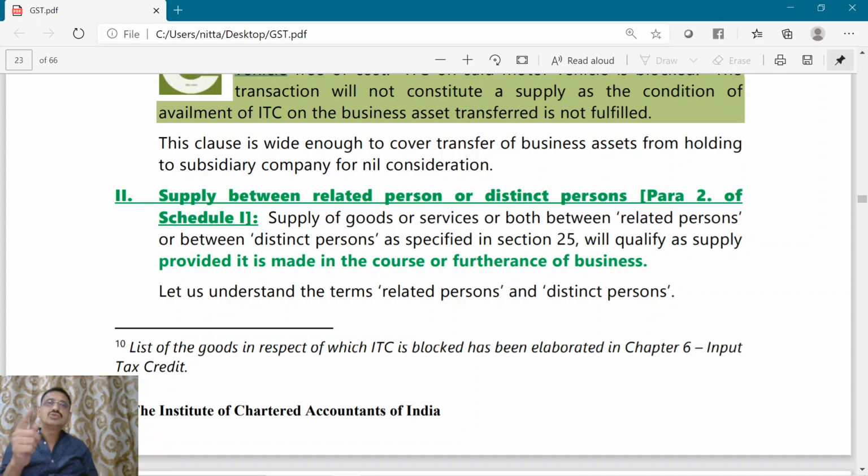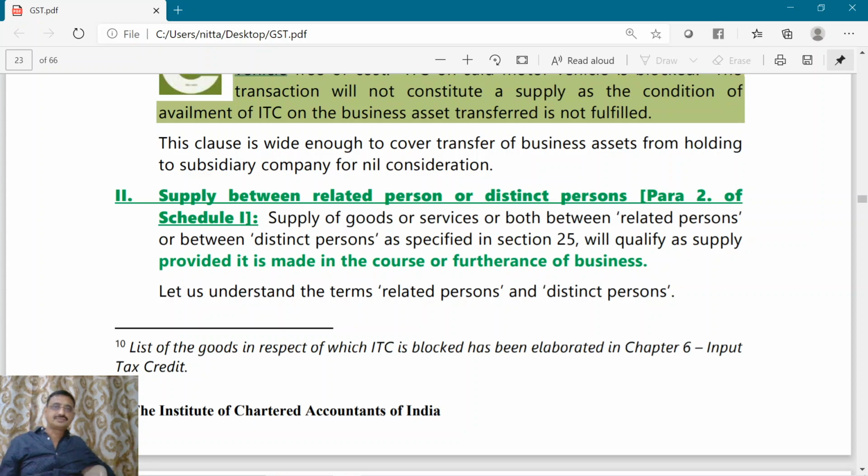Now here you have a rider. There was a rider for para 1 also. What was the rider for para 1? Provided ITC has been availed. Now what is the rider or condition for para number 2, that is, supply between related party or distinct party? Here the condition to be satisfied is that the supply is in the course or furtherance of business.